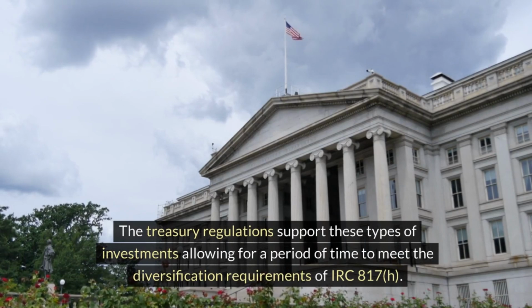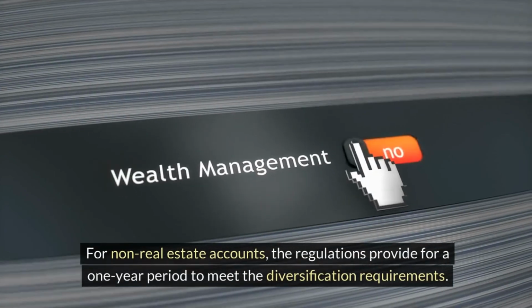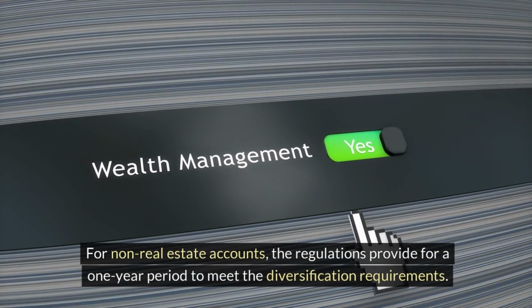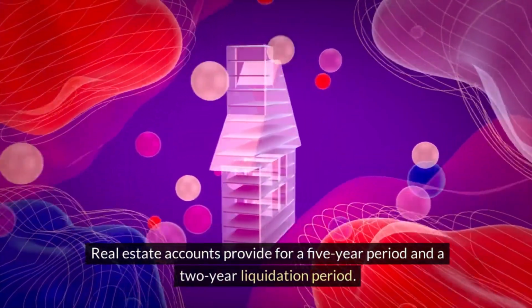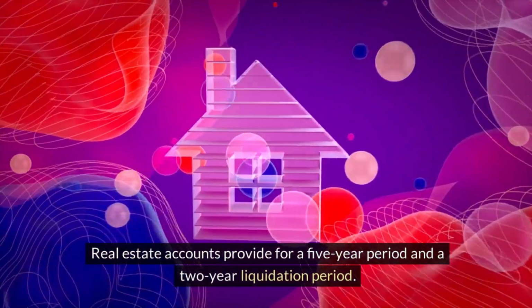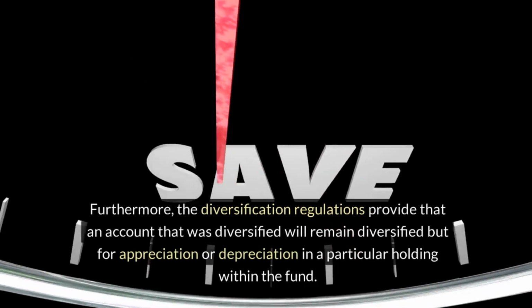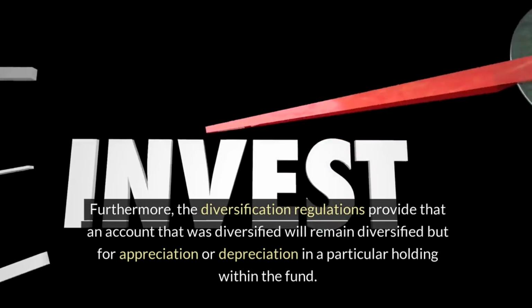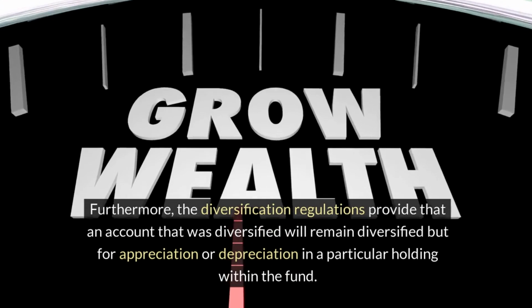The Treasury regulations support these types of investments, allowing for a period of time to meet the diversification requirements of IRC 817(h). For non-real estate accounts, the regulations provide for a one-year period to meet the diversification requirements. Real estate accounts provide for a 5-year period and a 2-year liquidation period. Furthermore, the diversification regulations provide that an account that was diversified will remain diversified but for appreciation or depreciation in a particular holding within the fund.